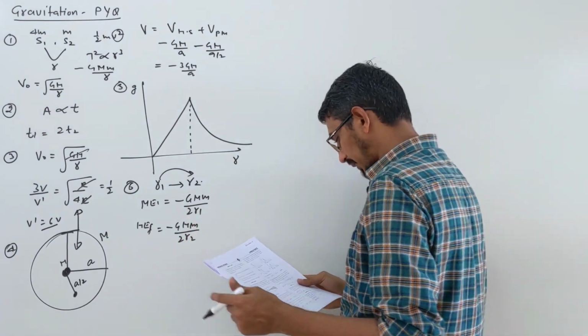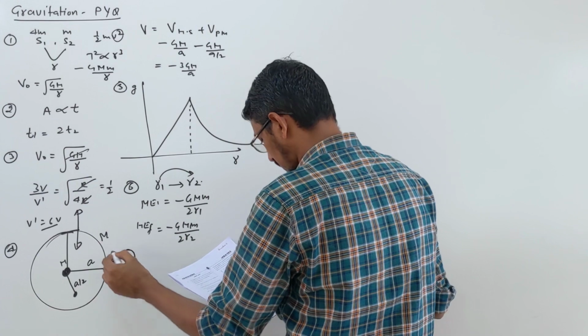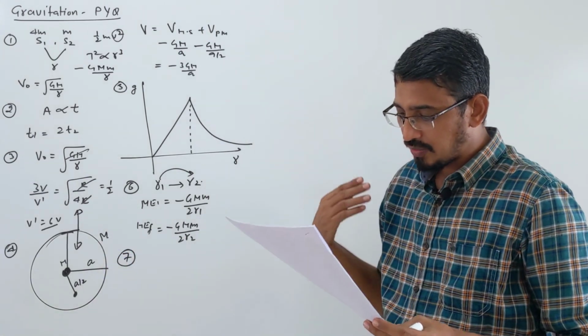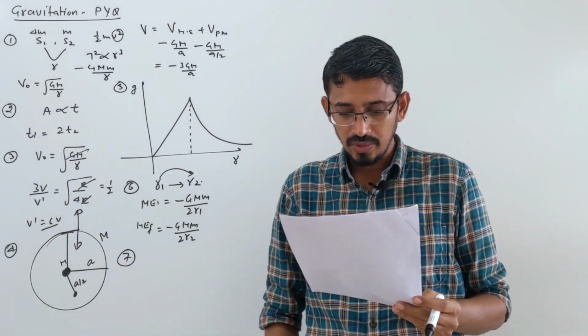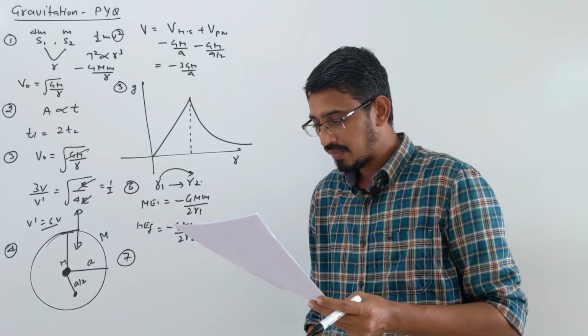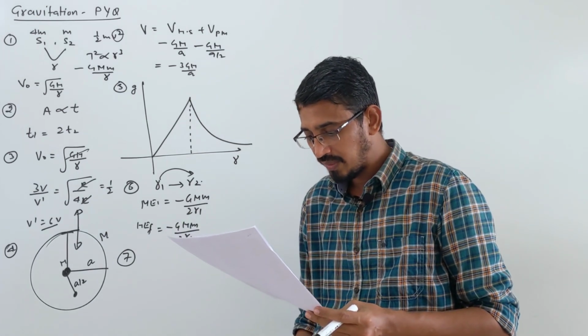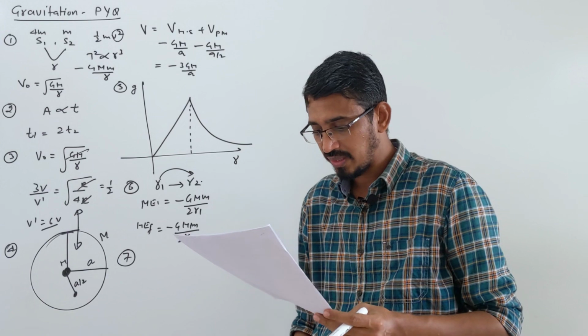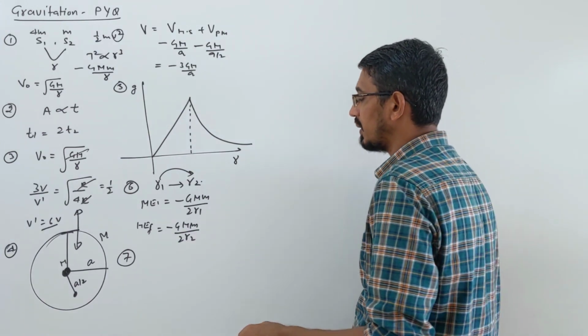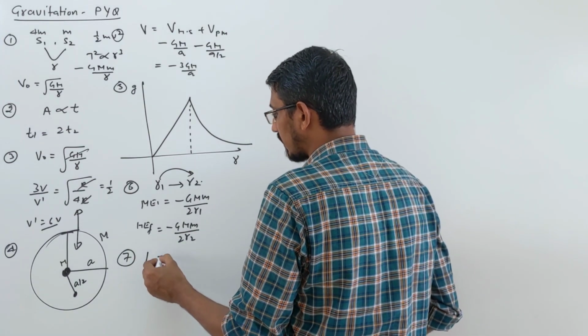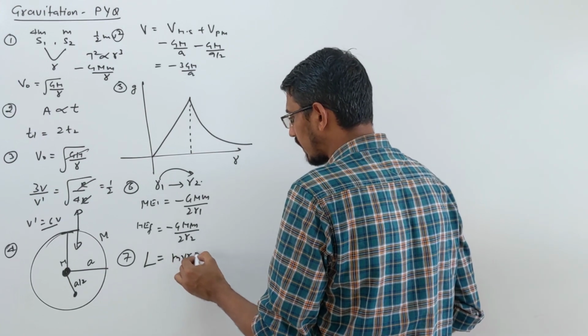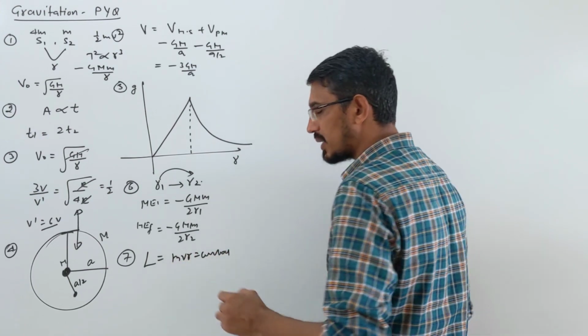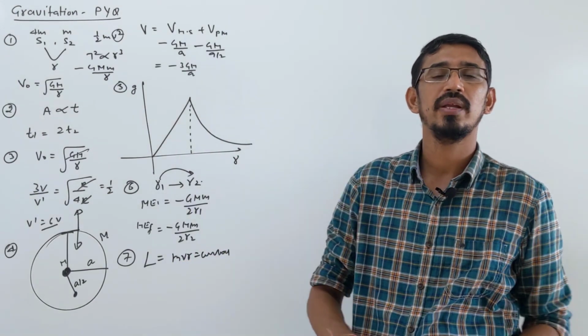Okay. Question number 7 we are talking about. It says a planet is moving in an elliptical orbit, closest to the sun at a distance r1 and farthest away at a distance r2. v1 and v2 are the linear velocities at these two points, then what is the relation? We already learned in Kepler's law that angular momentum is always constant when a planet moves in an elliptical orbit around the sun.